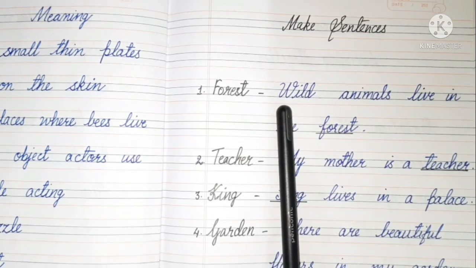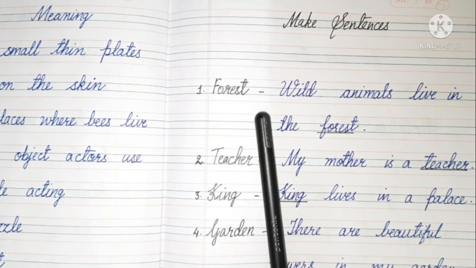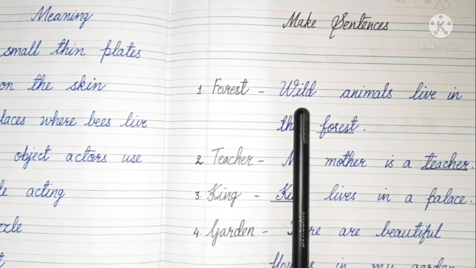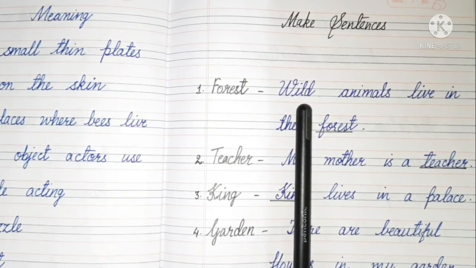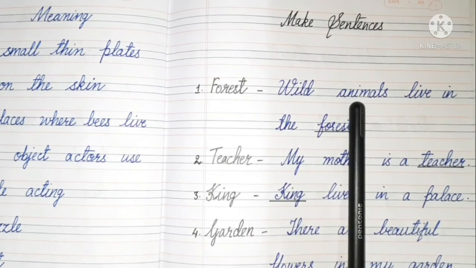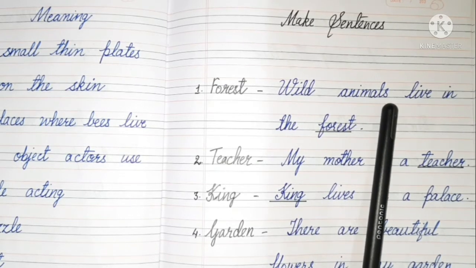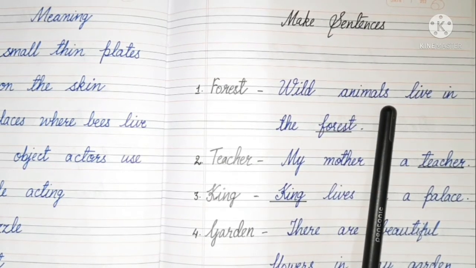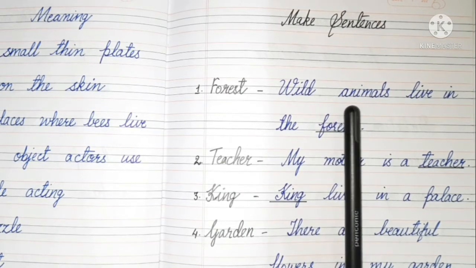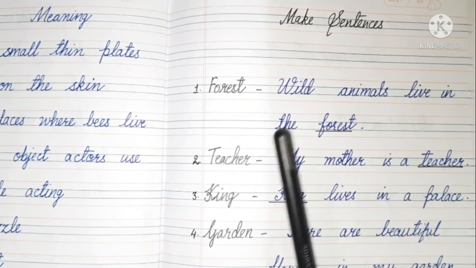Repeat after me. W-I-L-D, wild. Now, what is the spelling of animals? A-N-I-M-A-L-S, animals, live in the forest.